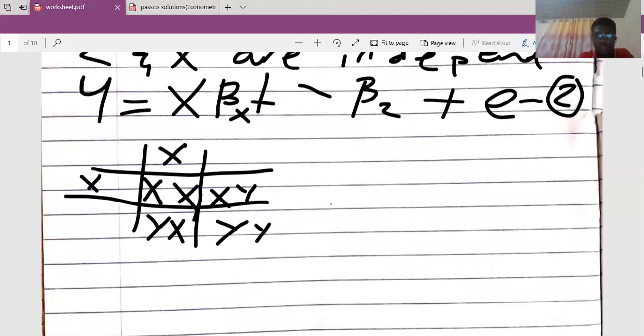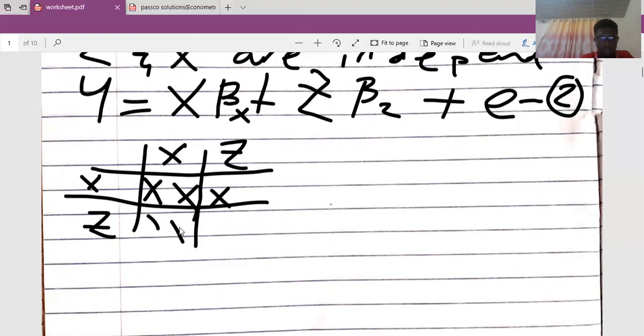This side was z beta, so this side is z, and this side is z. Let me do the mapping well.